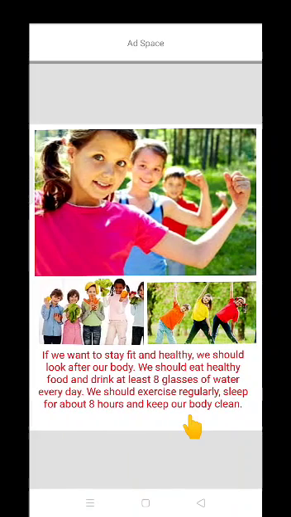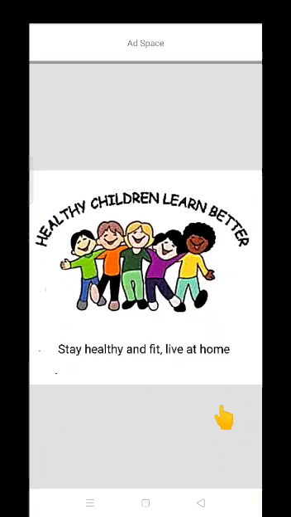Now students, if we want to stay fit and healthy, we should look after our body. We should eat healthy food and drink at least 8 glasses of water every day. We should exercise regularly, sleep for about 8 hours, and keep our body clean. So, students, healthy children learn better. So, stay healthy and fit.